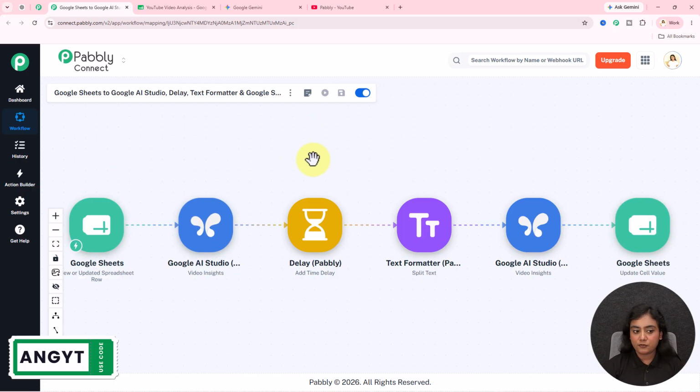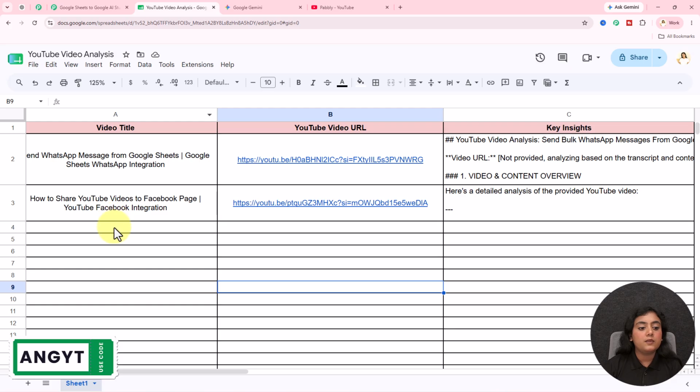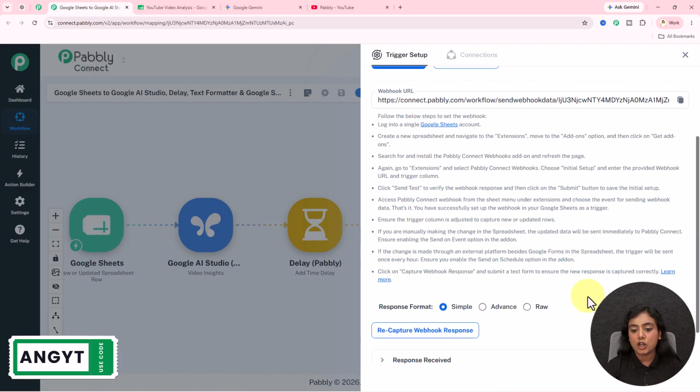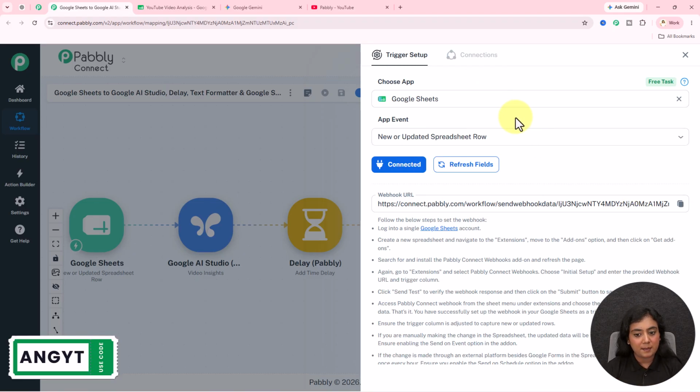Now open the template first. Let's set up a trigger, that is Google Sheets new or updated spreadsheet row. As soon as you enter the video title and the link of the video in the Google Sheets, you would want the response of both of the details to be automatically forwarded to our trigger so that the further AI agent steps will be processed. Okay, so that is why we've selected this trigger application and the event.